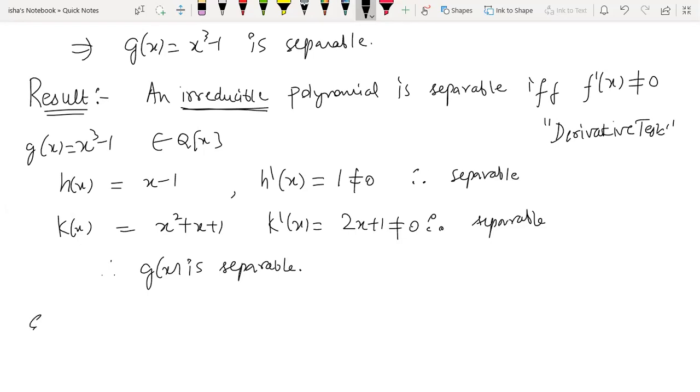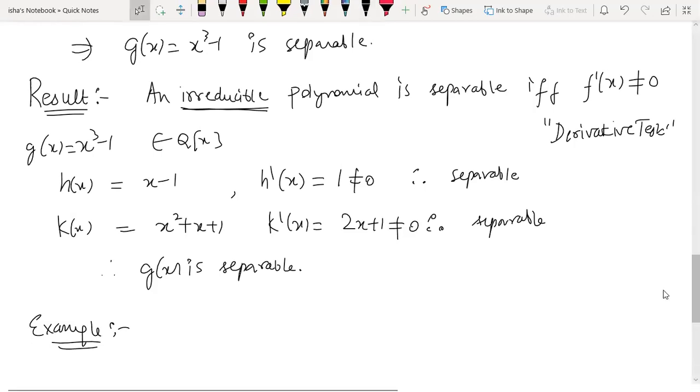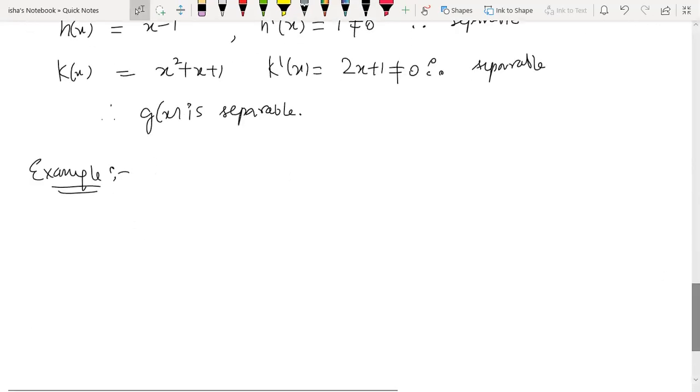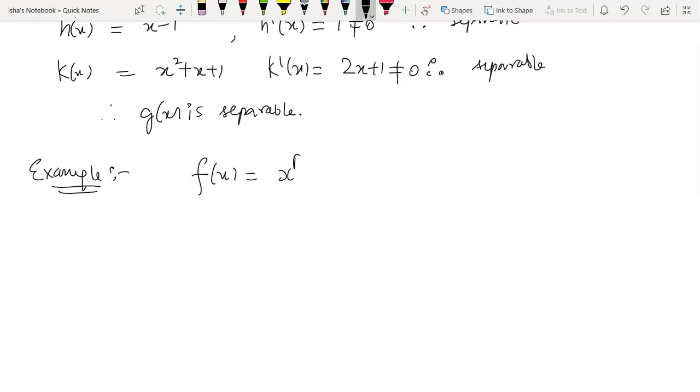Let me give you another example where we will be using this derivative test. Consider this polynomial x raised to power p minus x over Zp. So now my underlying field is Zp.